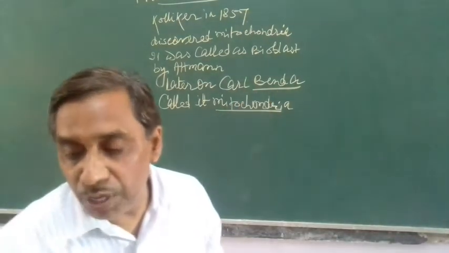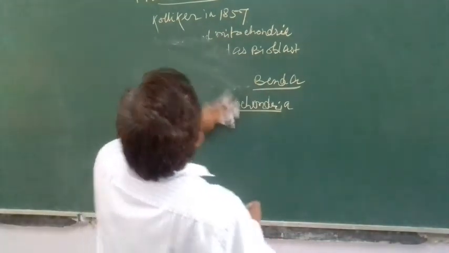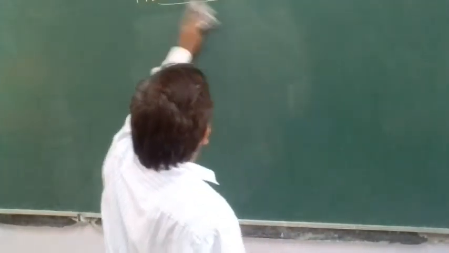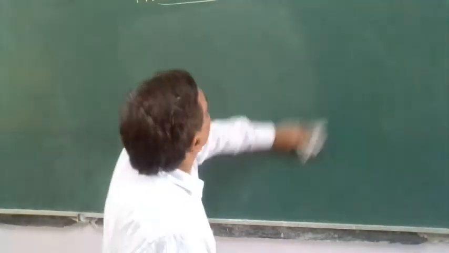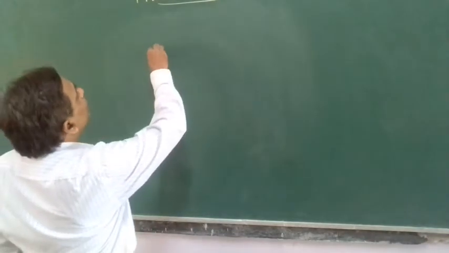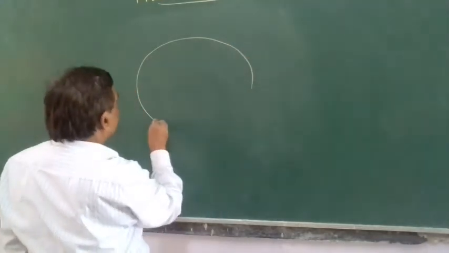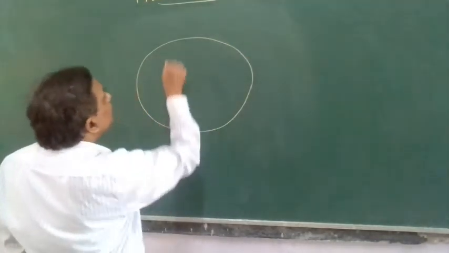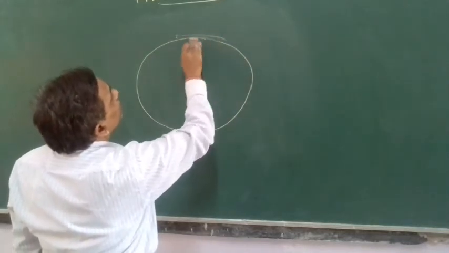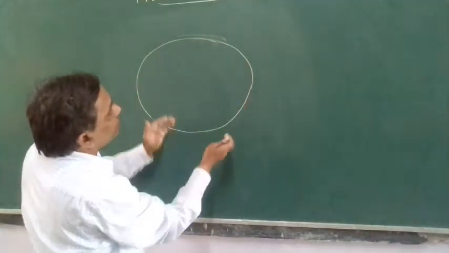Now, where is this mitochondria found? Mitochondria is especially found in the cell cytoplasm. In the eukaryotic cell, in plant cells and animal cells, this mitochondria is found in the cell cytoplasm. It is oval or rounded in shape, surrounded with a double layer. Externally, it looks like this.